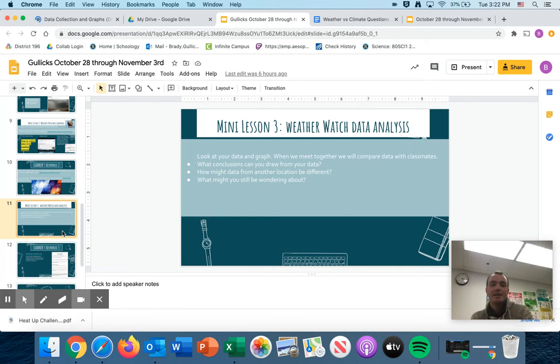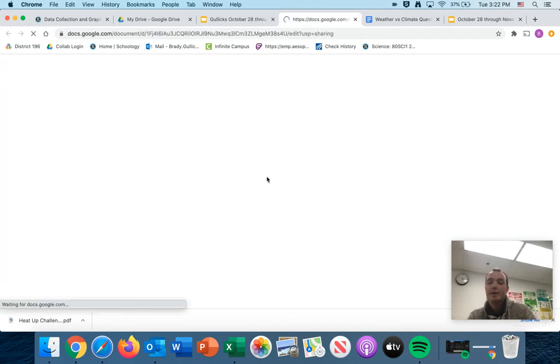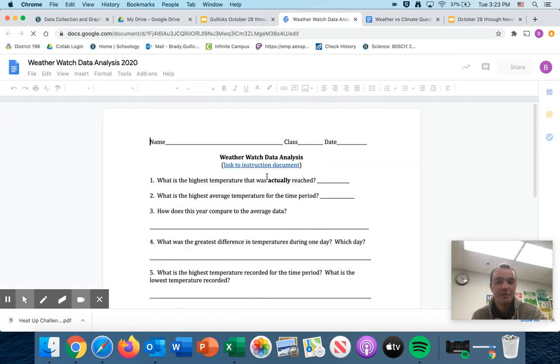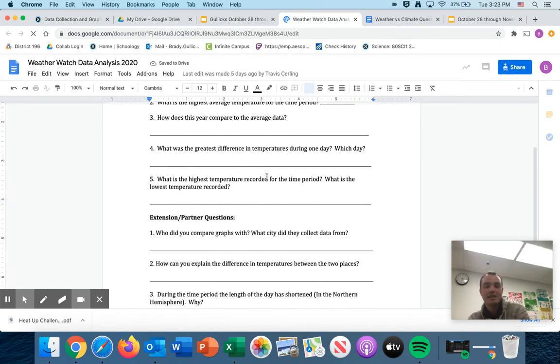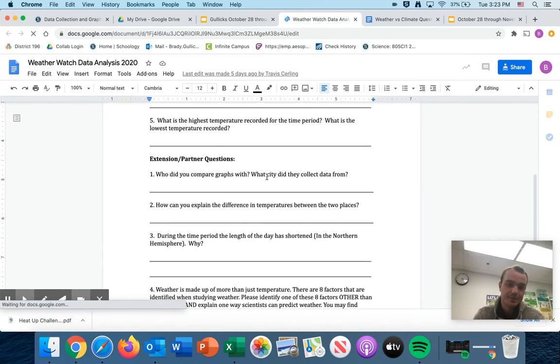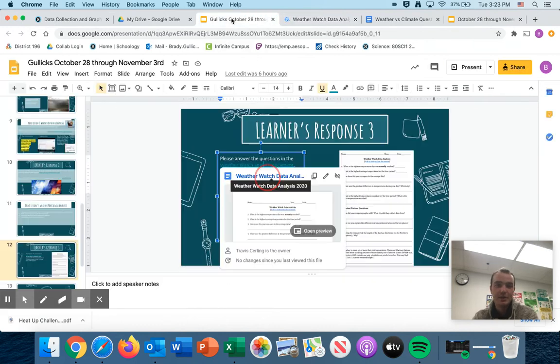So you're going to come to class or at home, depending on what your schedule looks like. We're going to have another worksheet here, some analysis questions. So you're going to have to be able to put those data points that you found with your weather into some graphs. It's not much of a problem. If you have any problems, though, let me know, and I'm more than willing to help. There's just some questions for you to answer. We'll have some discussions over Zoom about these questions. So that's sort of what our next week is going to look like.